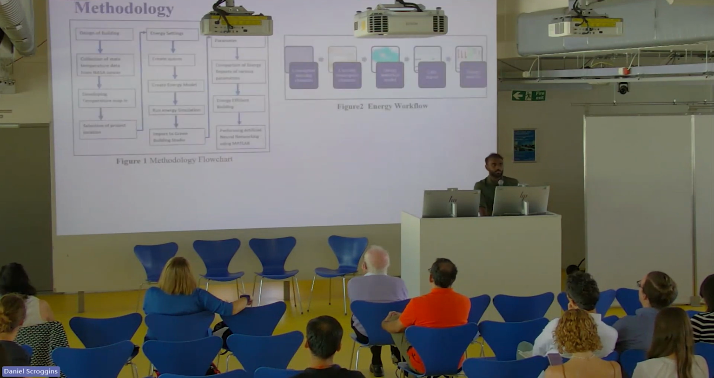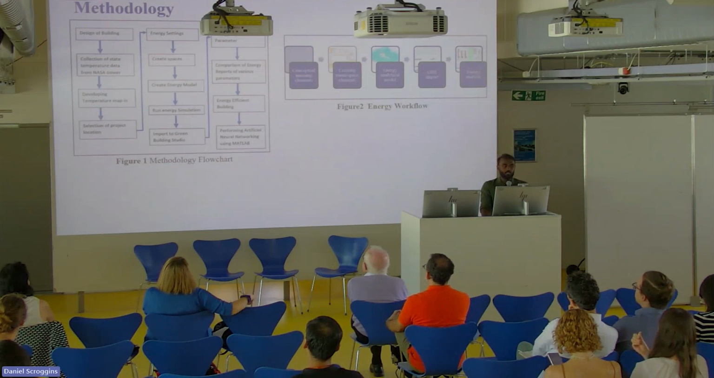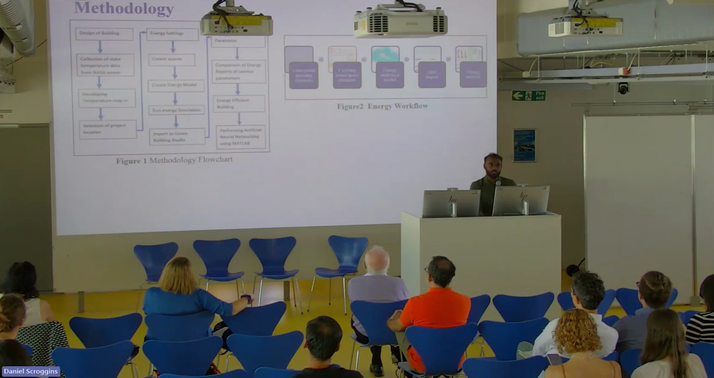So this is my methodology. I designed my building and collected the temperature data from the NASA Power website and developed a temperature map. Based on that, I selected the project location and did my energy modeling. The energy workflow is given in figure 2, which is the conceptual mass elements, creating space elements and creating energy models. I imported it into Green Building Studio, which is also a product of Autodesk Revit, and did my energy analysis there.